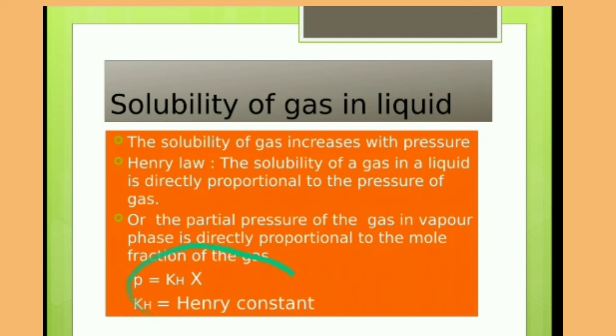So from this statement, we can say that partial pressure depends on two factors: the mole fraction, and the Henry constant, KH. KH is inversely proportional to the solubility. We will discuss it later, but right now just one point: on increasing solubility, the value of KH will decrease.